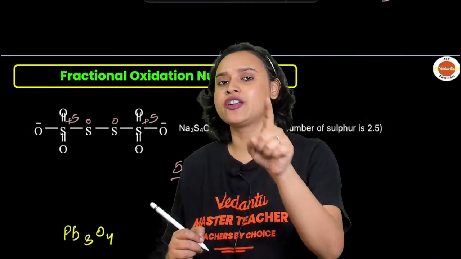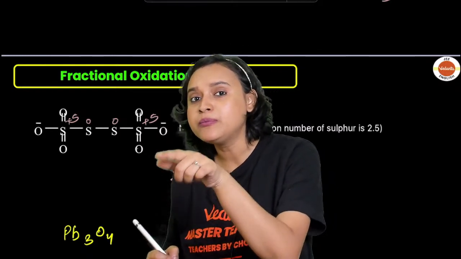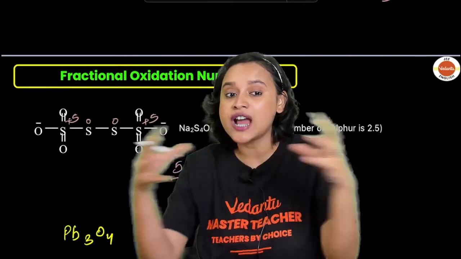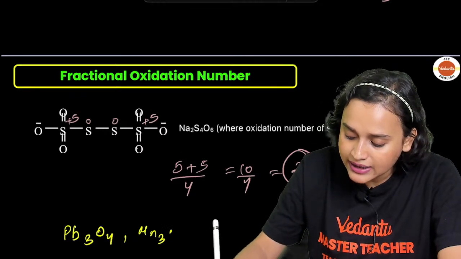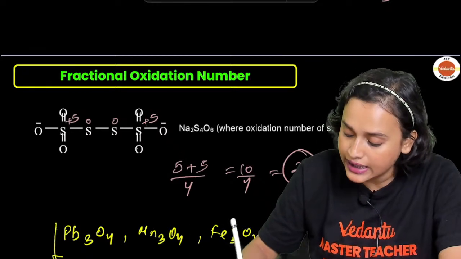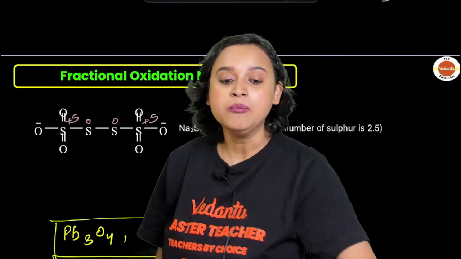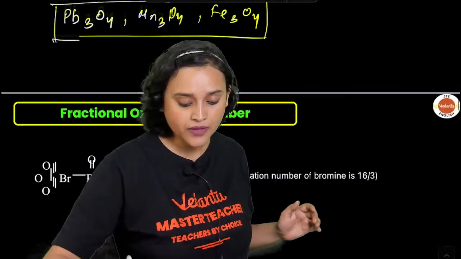Pb3O4 is a mixed oxide of PbO dot Pb2O3. Two oxides are mixed together. Mn3O4 and Fe3O4 also have fractional oxidation state because of their mixed oxide nature. Am I clear?